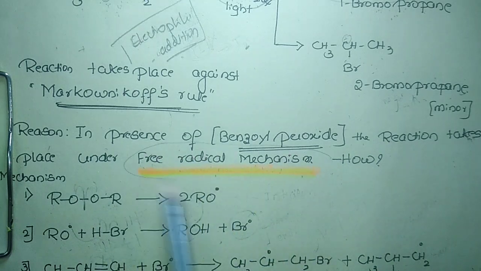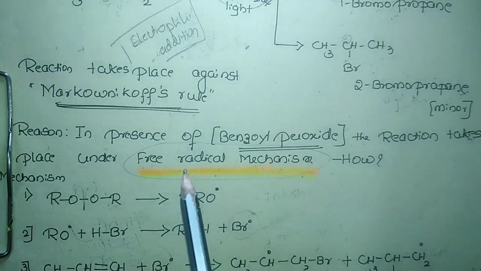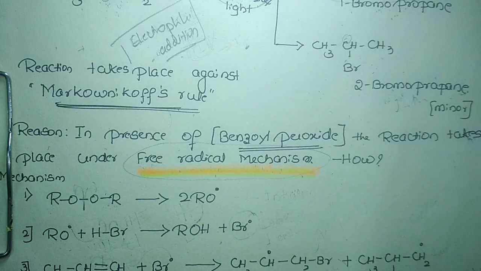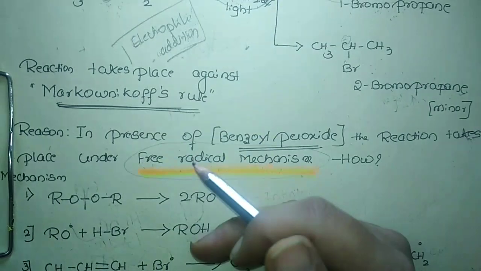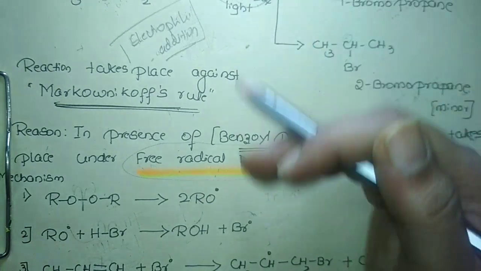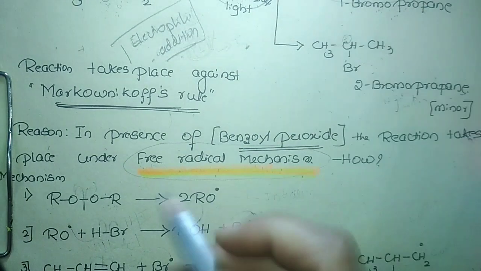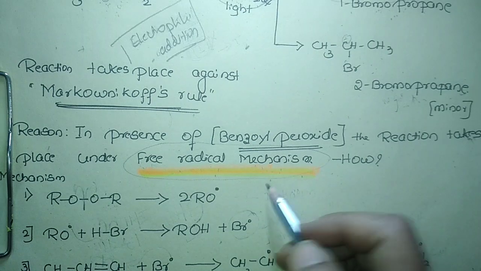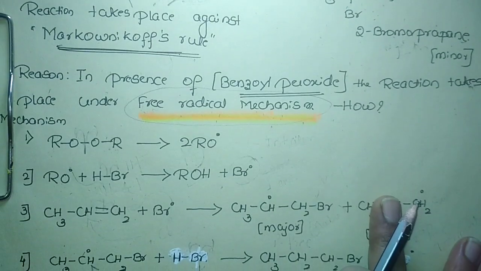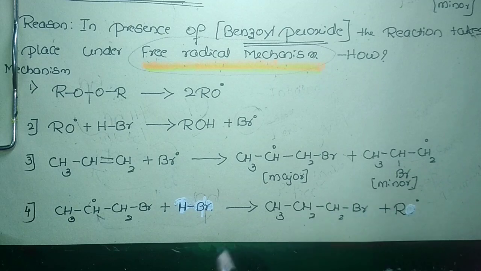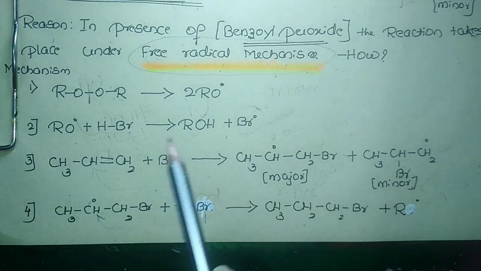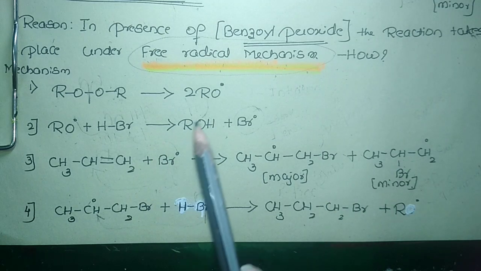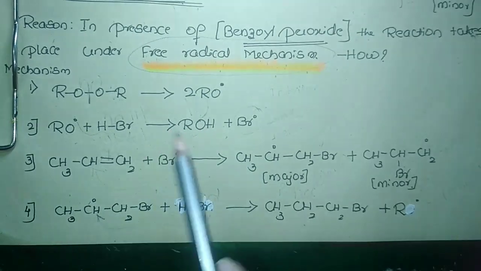The question might appear from this part: the peroxide effect takes place by which mechanism? There will be four options like electrophilic addition mechanism, free radical, or substitution. The answer will be free radical mechanism. Now how the reaction takes place, I have explained here. Please do concentrate, because for competitive exams this Kharasch effect or peroxide effect is very important.